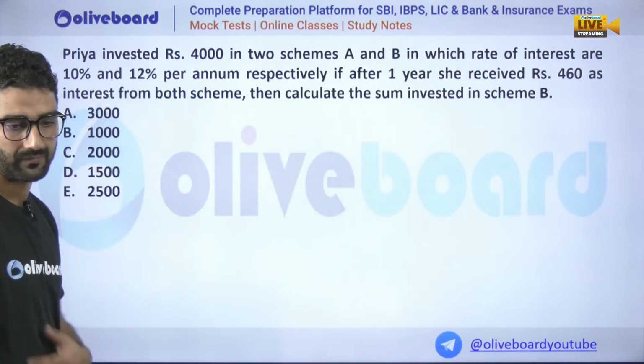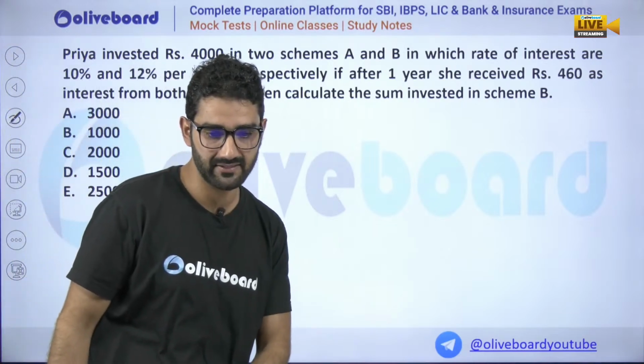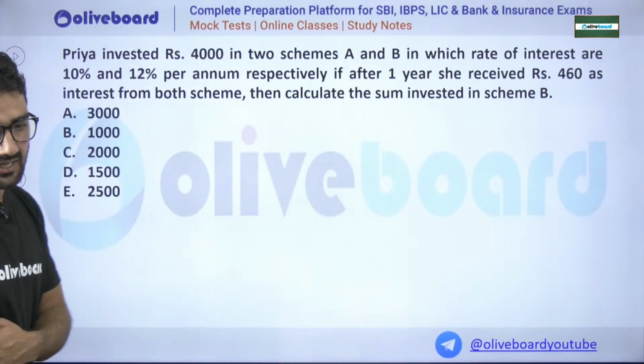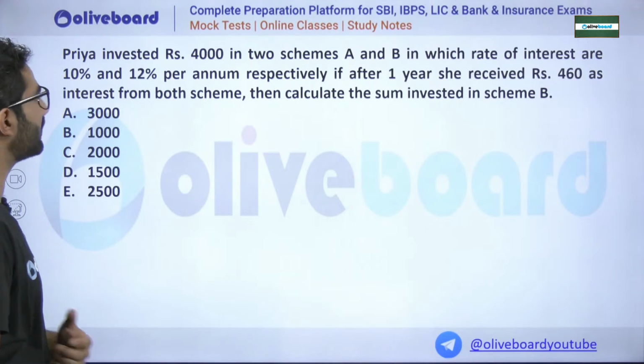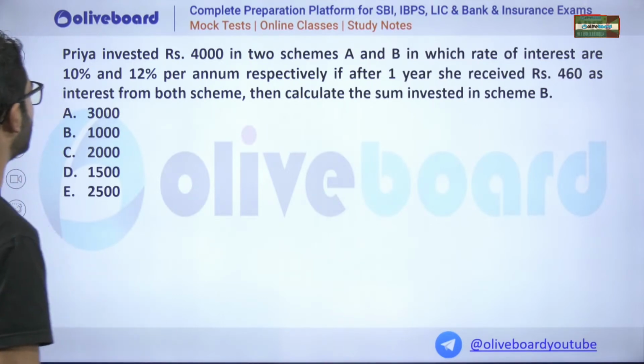Okay. Now, yes, my dear. Sachin has given me the answer as obviously option A. Divakar says 3,000. Okay, so some people are interested. Okay, now moving to the question.